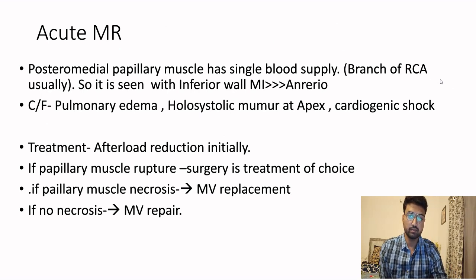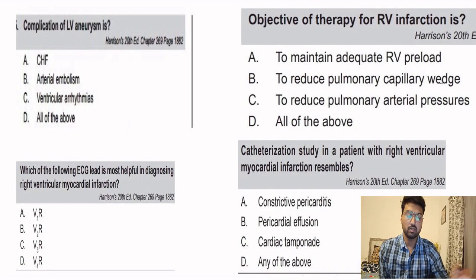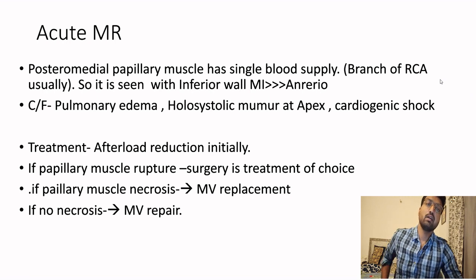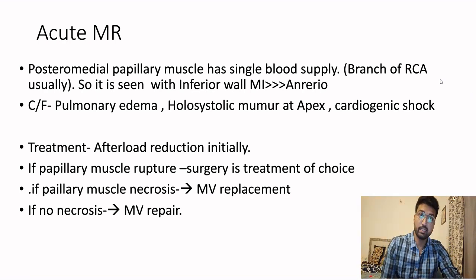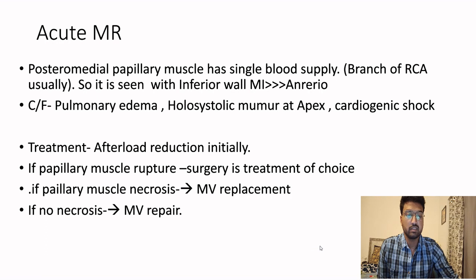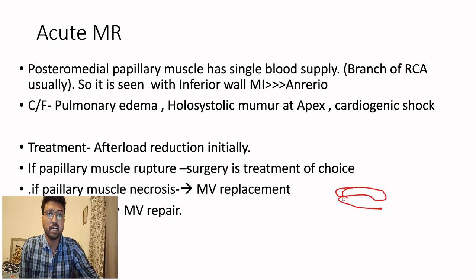So now the last mechanical complication of MI is acute MR. First, if you have to understand about MR, you have to understand about the blood supply. See, this is a valve. The valve has anterior and posterior leaflets. This is the chordae tendineae.